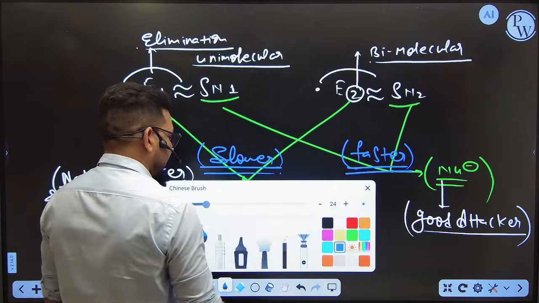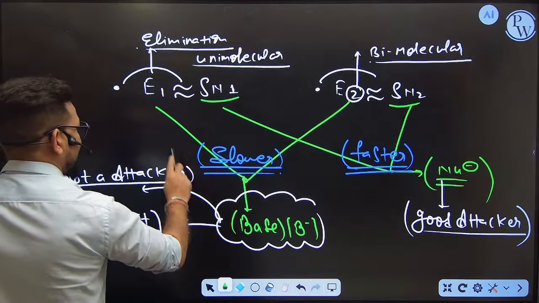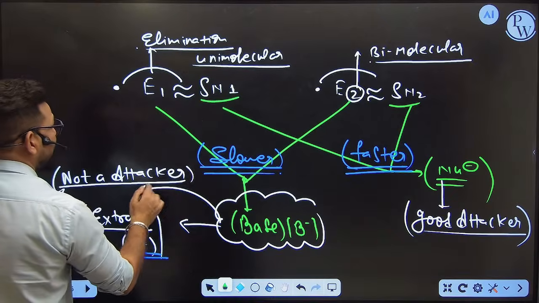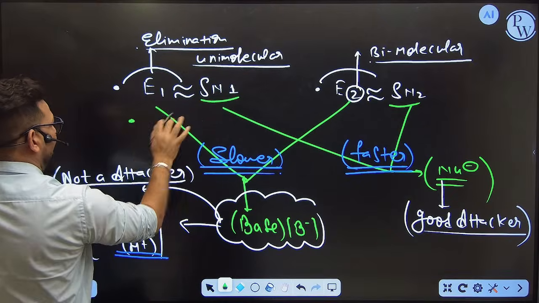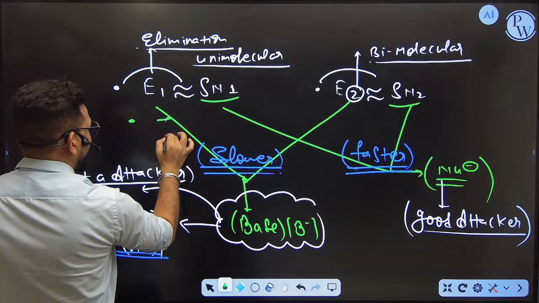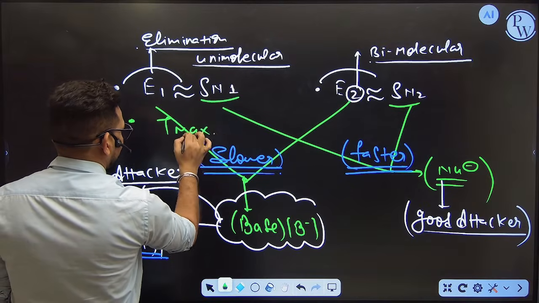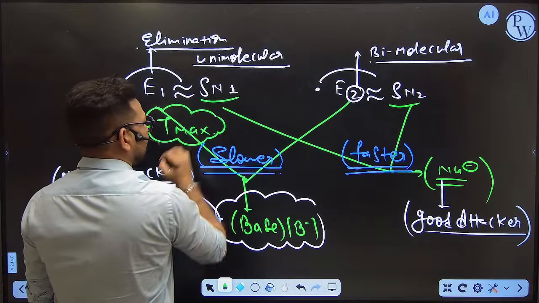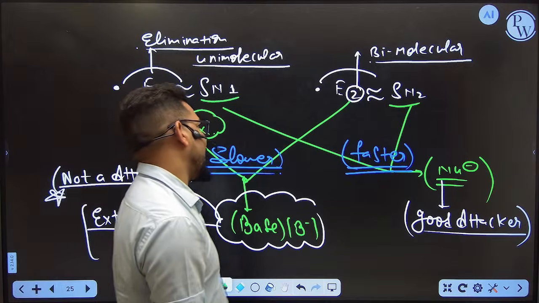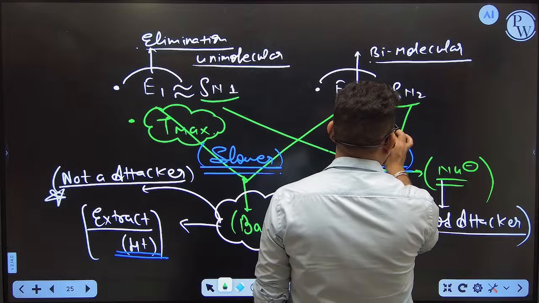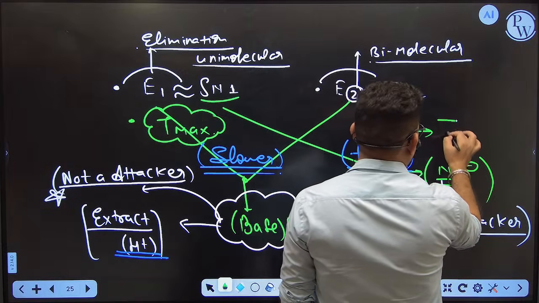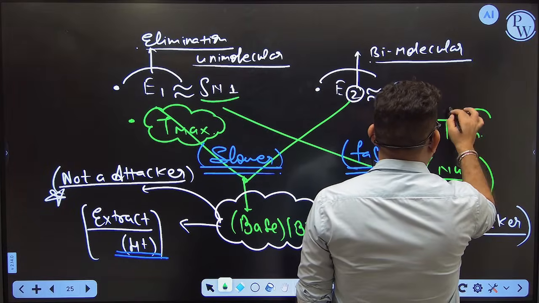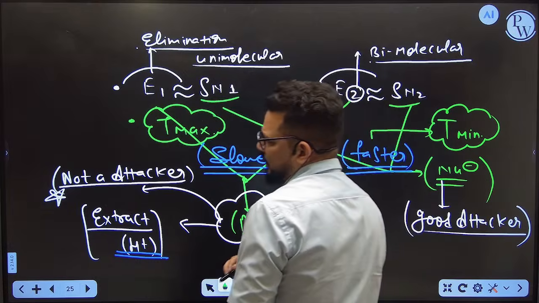And you know what? When the elimination is slower, then definitely it needs more temperature. That's why all kinds of elimination go on when the temperature is maximum. So when the temperature is getting high, elimination is getting favorable. And substitution is getting much faster, so here we need minimum temperature. So now these are the simple differences between elimination and substitution.